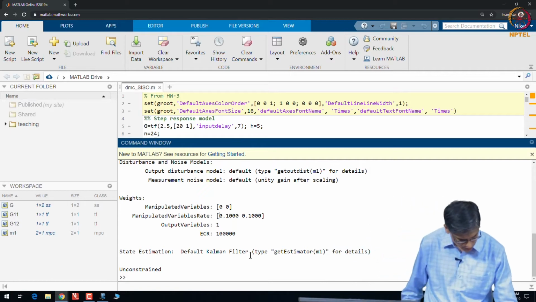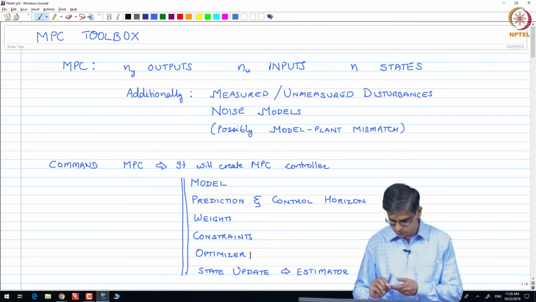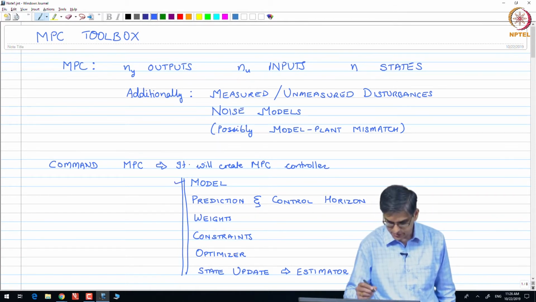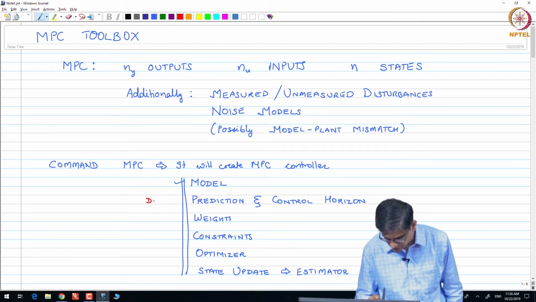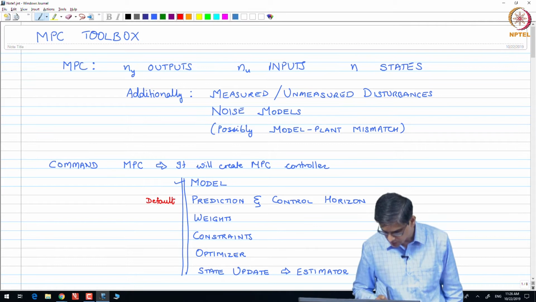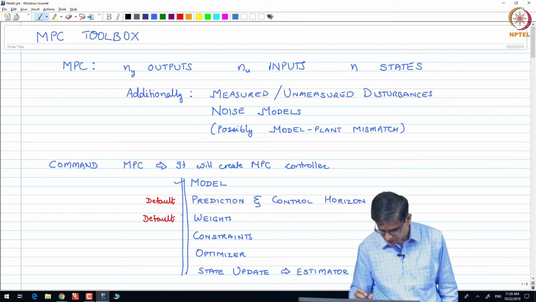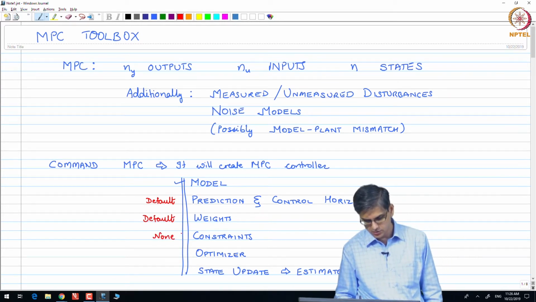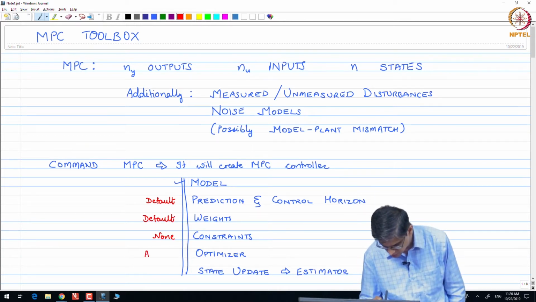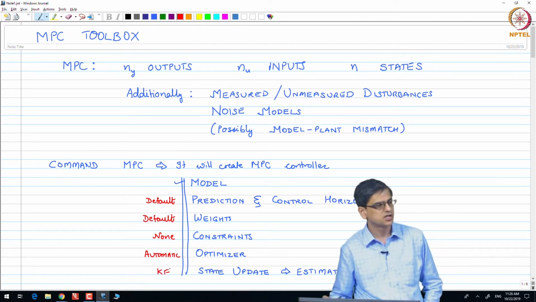Okay. So, let us go back to what we had. Model, check, prediction and control horizons, it gave default, weights, it gave default, constraints, by default none was given, optimizer, automatic, state estimator is going to use Kalman filter.